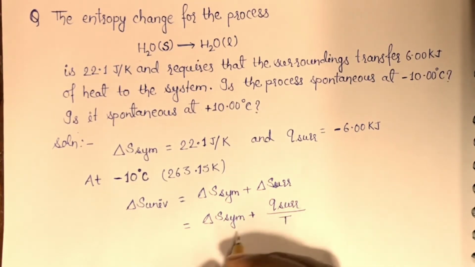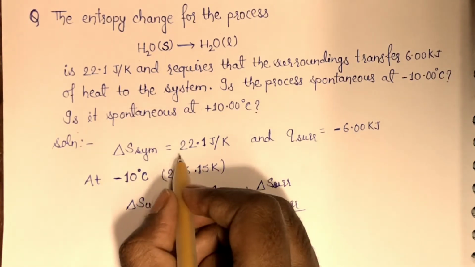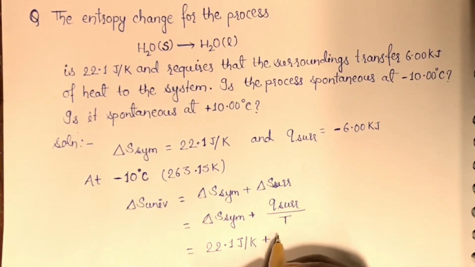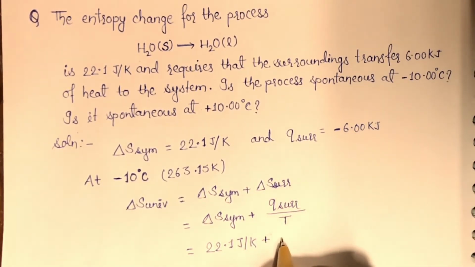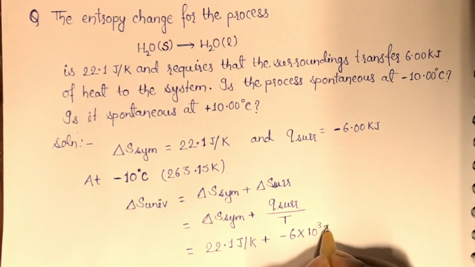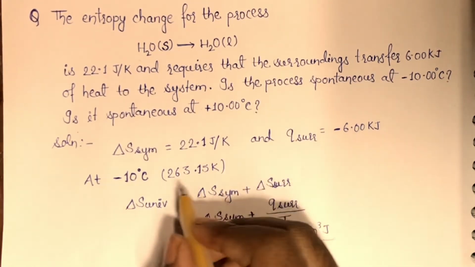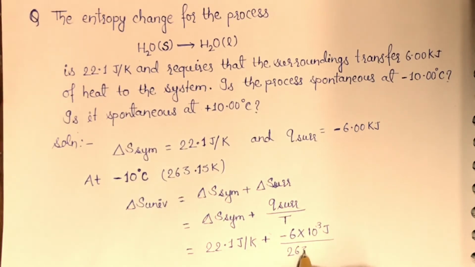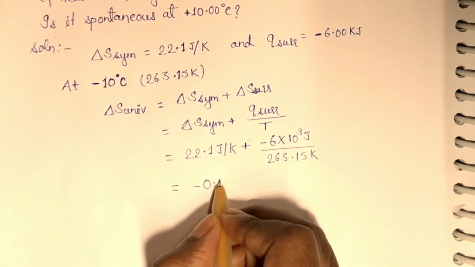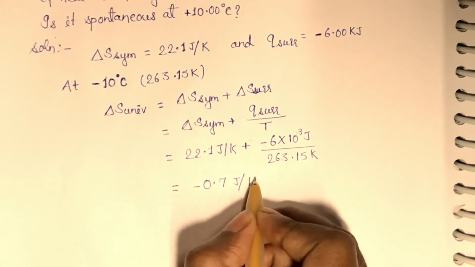Delta S system is given here as 22.1 joule per Kelvin, plus Q surrounding is minus 6 kilojoule. We will change it into joule, so we will multiply by 10 to the power 3 joule, upon temperature 263.15 Kelvin. After calculating the values, we will get minus 0.7 joule per Kelvin.